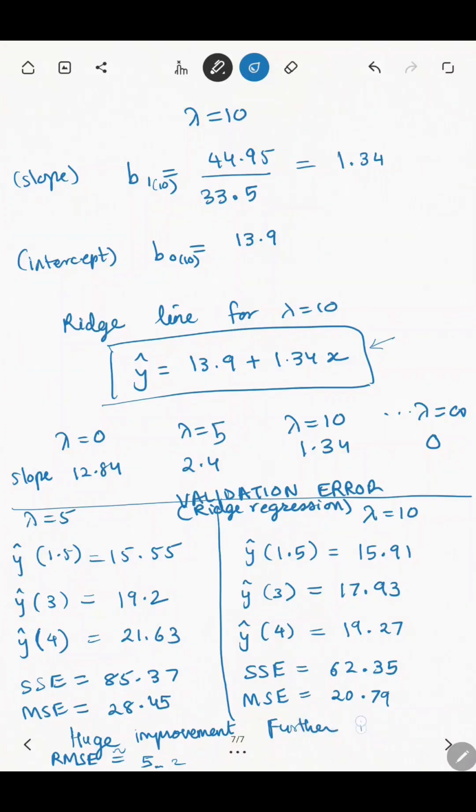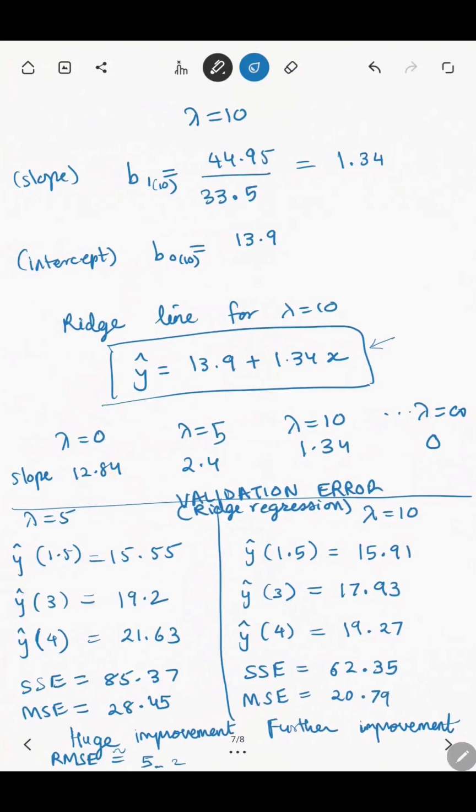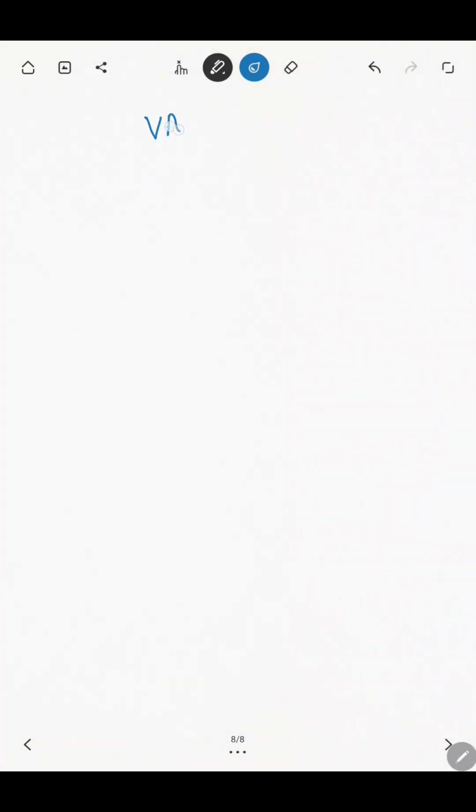With whatever we are doing, we are increasing the training error, but we are reducing the validation error. So that is a trade-off that we have. So it's a further improvement. Here the root mean square error was close to 4.4K. Huge improvement compared to 18K that we started with.